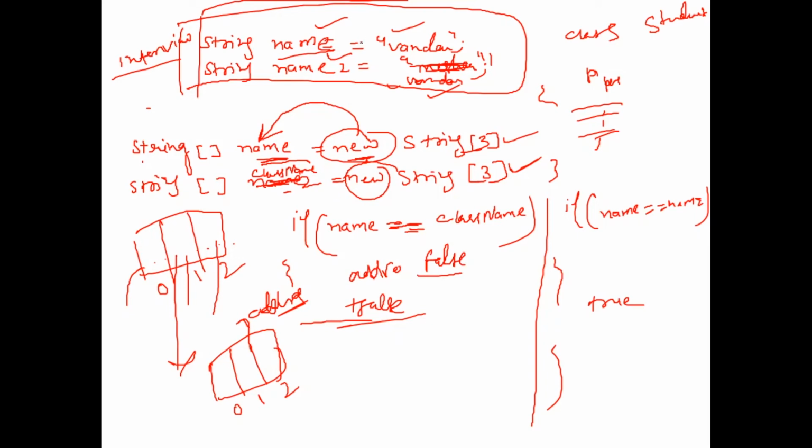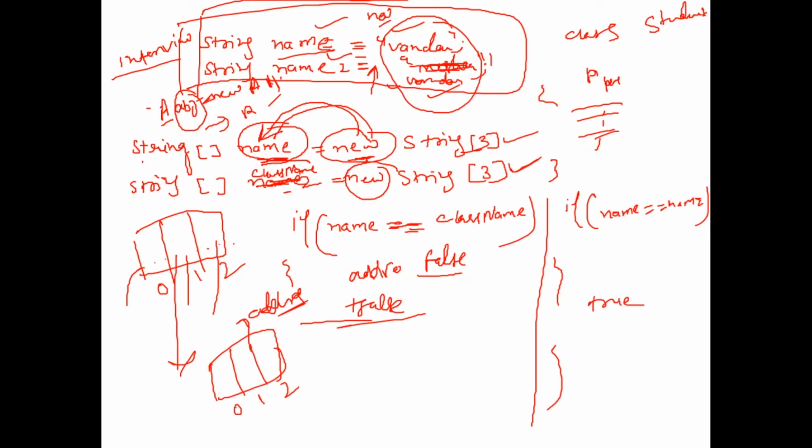But here it's comparing content, right? And the content is same, content is Vandan. There is no such keyword which compares the addresses. So the new keyword is not used here; the new keyword will assign the reference. That's why we call it a reference variable, when we define any class object. Suppose I have class A available, so A obj is equal to new A. So we call it either an object or a reference variable for class A. In this way we can understand what happens.